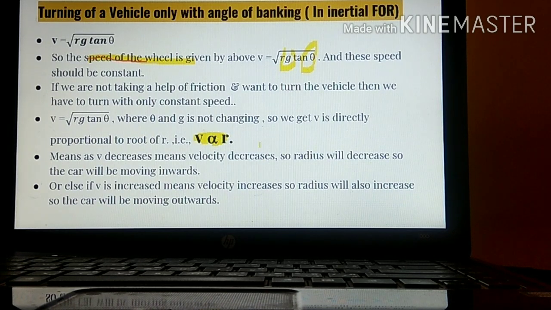So what will happen? If v's value is increased, then naturally r's value will also increase, because both are directly proportional. Similarly, if v's value decreases, then r's value will also decrease. So if velocity is increasing, radius is also increasing. Radius increasing means what? Vehicle will be thrown out, moving outwards. If velocity is decreasing, radius will also decrease, so the vehicle will move inwards.